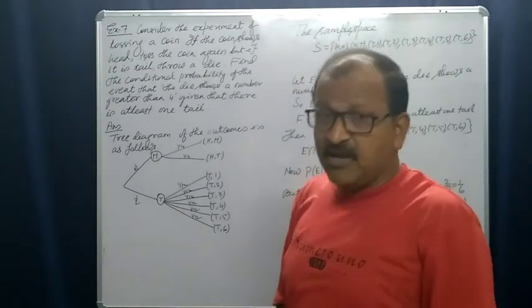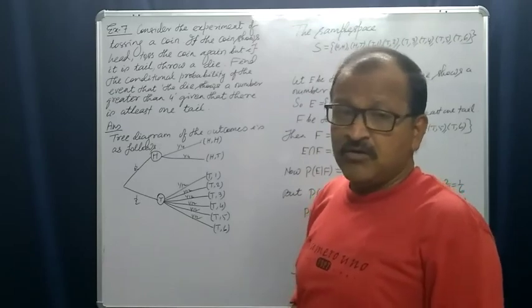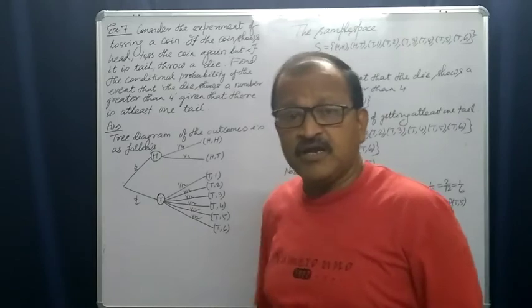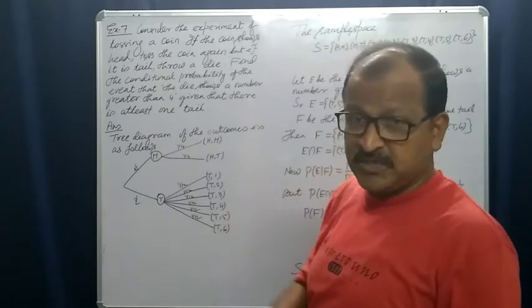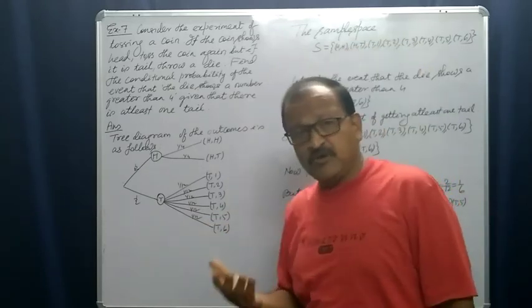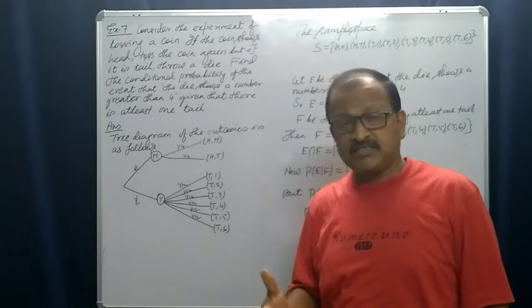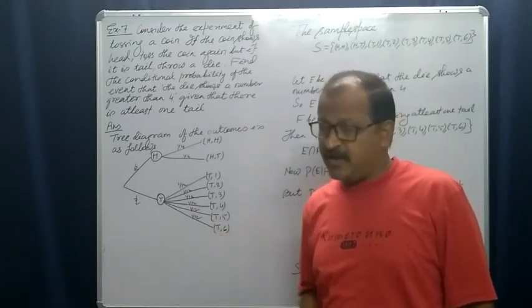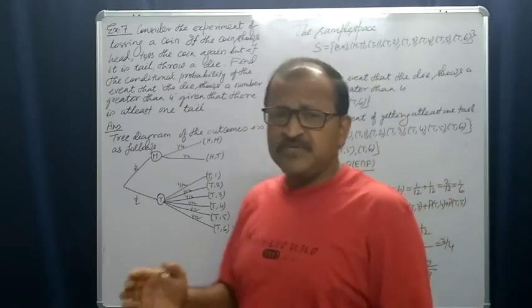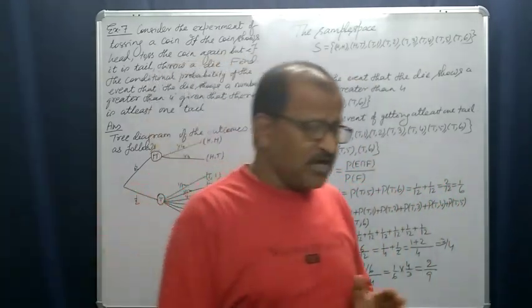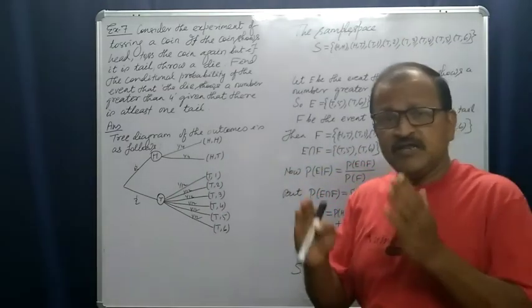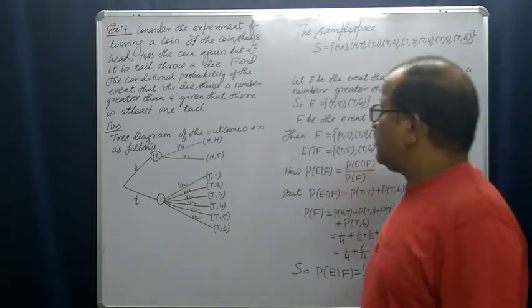And if tail falls, instead of that coin, we throw a die which has 6 faces, and each outcome in that case is equally likely. That means the chances of occurrence of 1, 2, 3, 4, 5, 6 are the same.